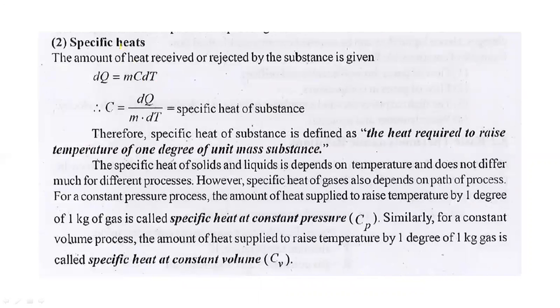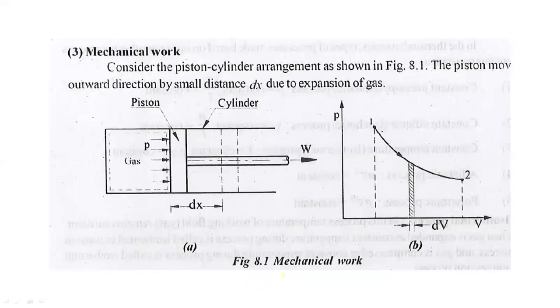Then we discussed specific heat. For specific heat, we first use the formula Q is equal to m into C into dT, and therefore C is equal to dQ upon m into dT. So it is the heat required to raise the temperature of a unit mass of substance by 1 degree. Then we discussed the constant pressure process and the constant volume process.